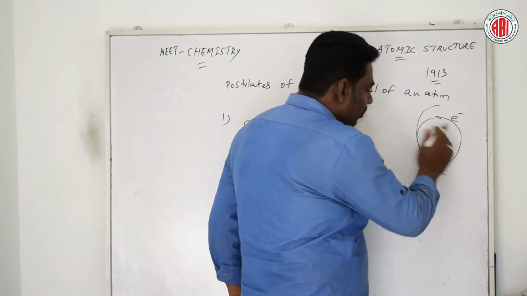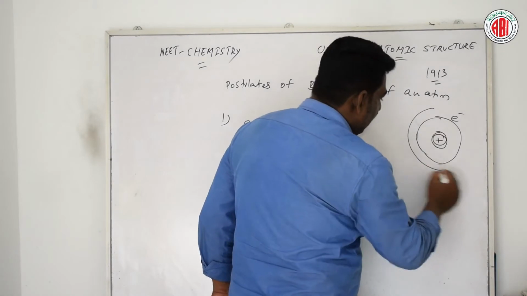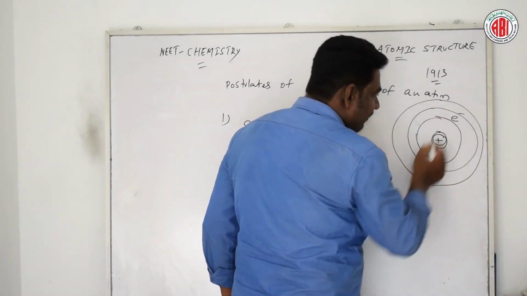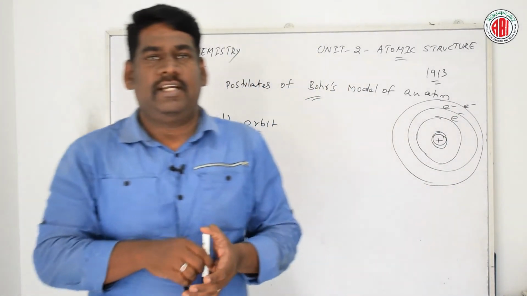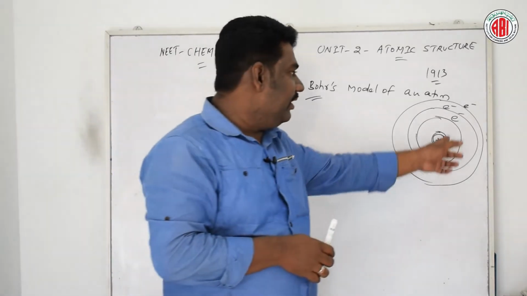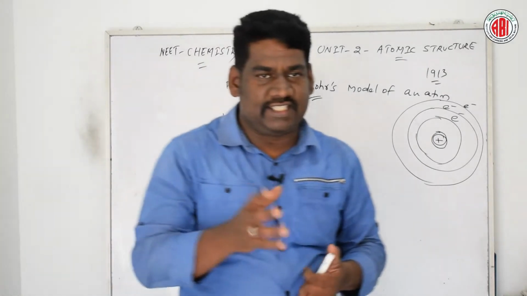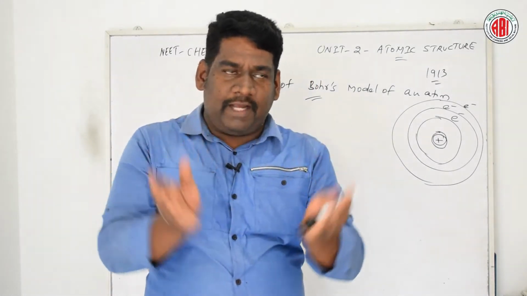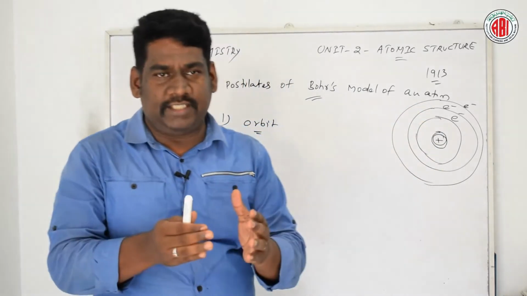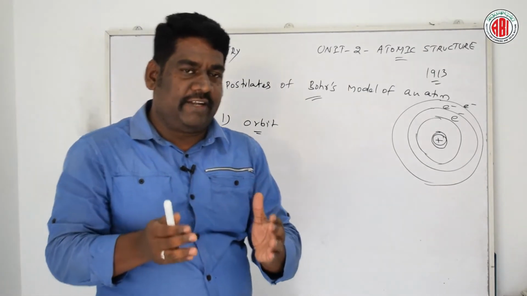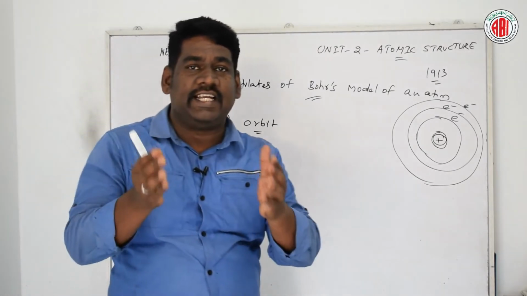Similarly, we can see different energy shells, or energy levels, or orbits, with electrons also revolving around the nucleus at the center. These circular paths are called orbits, and these orbits are associated with definite energies, which are called energy shells or energy levels.